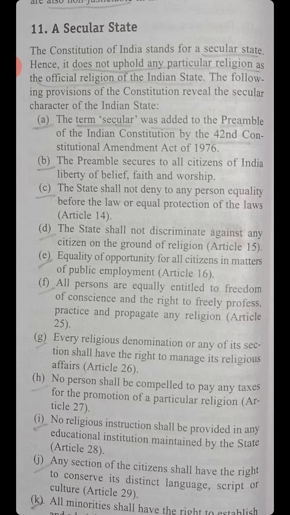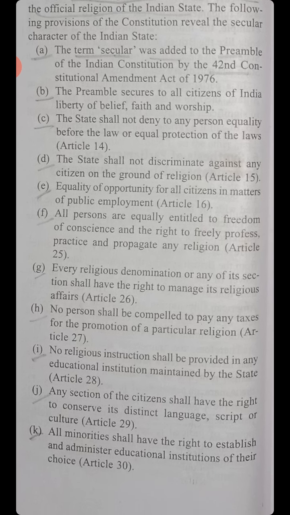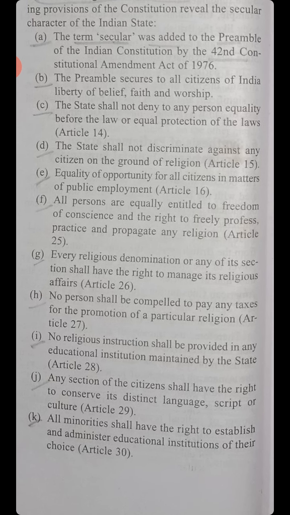All persons are equally entitled to freedom of conscience and the right to freely profess, practice, and propagate any religion, Article 25. Every religious denomination or any of its sections shall have the right to manage its religious affairs, Article 26. No person shall be compelled to pay any taxes for the promotion of a particular religion, Article 27. No religious instruction shall be provided in any educational institution maintained by the state, Article 28. Any section of the citizens shall have the right to conserve its distinct language, script, or culture, Article 29. All minorities shall have the right to establish and administer educational institutions of their choice, Article 30.